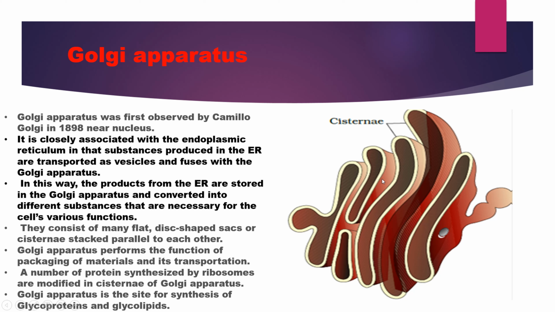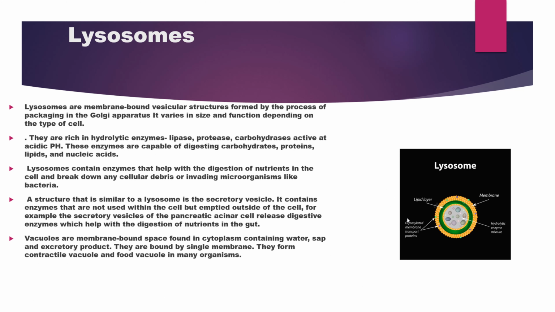They consist of many flat disc-shaped sacs or cisternae stacked parallel to each other. Golgi apparatus performs the functions of packaging of material and its transportation. A number of proteins synthesized by ribosome are modified in cisternae of Golgi apparatus. Golgi apparatus is the site for synthesis of glycoprotein and glycolipid.